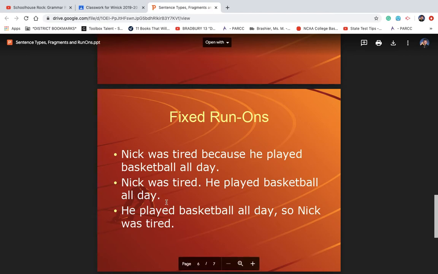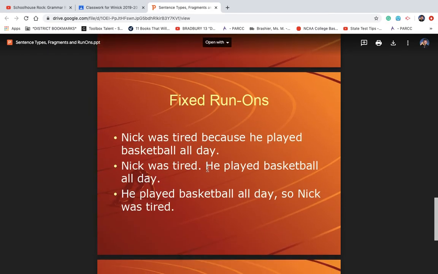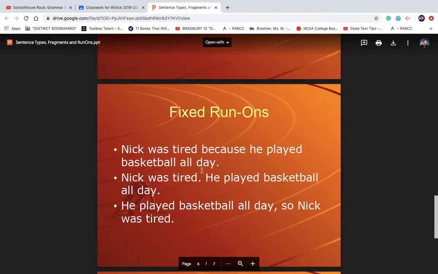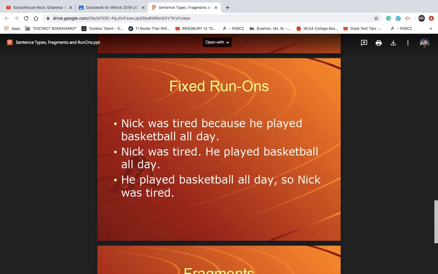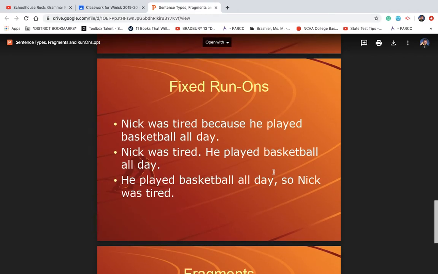Here's another way of fixing it. Nick was tired, period. He played basketball all day. See, I broke it up into two complete sentences. And now the punctuation, I put a capital for he, and I put a period after tired. And it just turned it into two complete sentences, and also two simple sentences. All right. He played basketball all day, comma, so Nick was tired. I took it and I turned it into a compound sentence. Okay? That's how you fix run-ons.